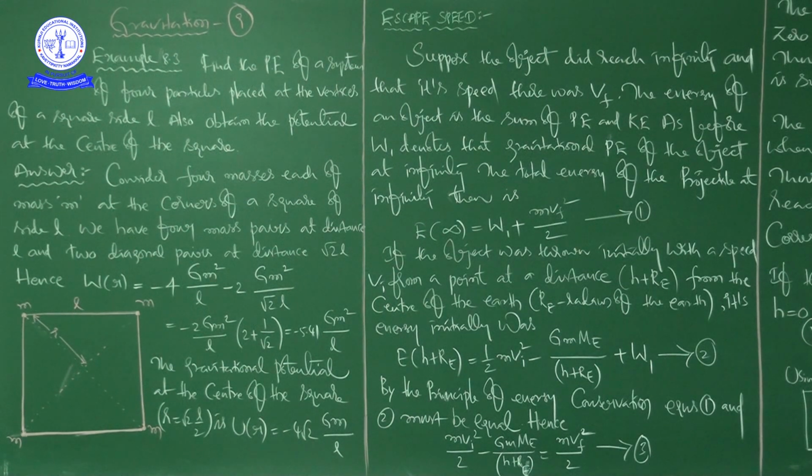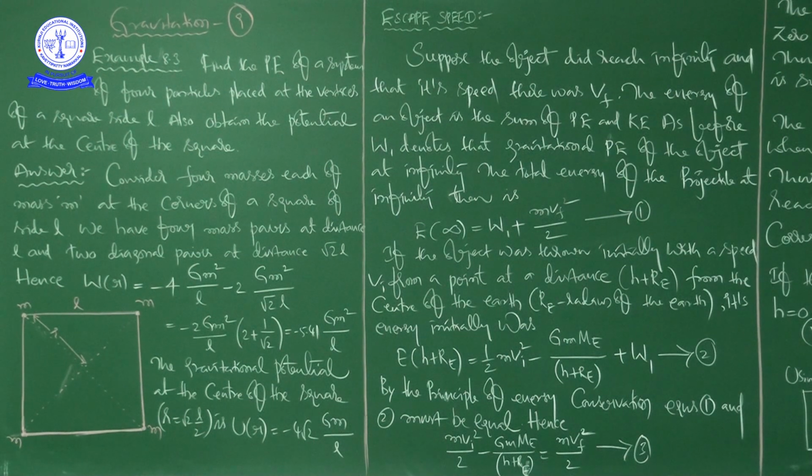Okay, right. But the interesting point I want to explain here is, for example, you throw the ball with higher speed compared to the previous. Then what will happen? Then it is going to reach more height compared to the previous. It's going to travel more distance compared to the previous situation, but again it will come back.